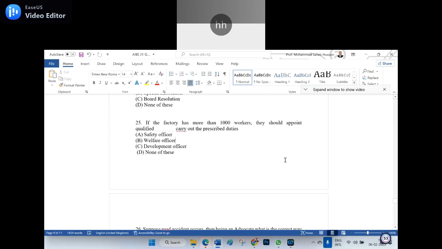No, what is the right point here? Sir, safety officer only we have. Welfare officer, sir. Sir, check it. Sir, I told you welfare officer. Why should we have to worry?